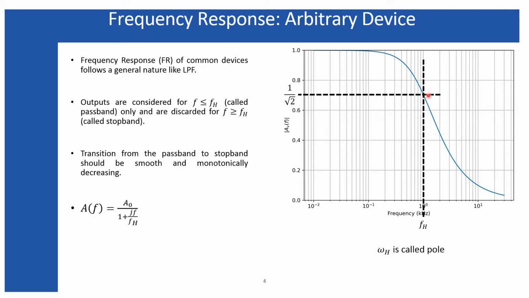For the time being, I'm considering that the higher cutoff frequency the system has is due to only a single factor. That is why I'm considering only one higher cutoff frequency. So this is the frequency response, and it decreases monotonically and smoothly. The variation is smooth due to the presence of a single higher cutoff frequency. Now this is the open loop gain of the system.